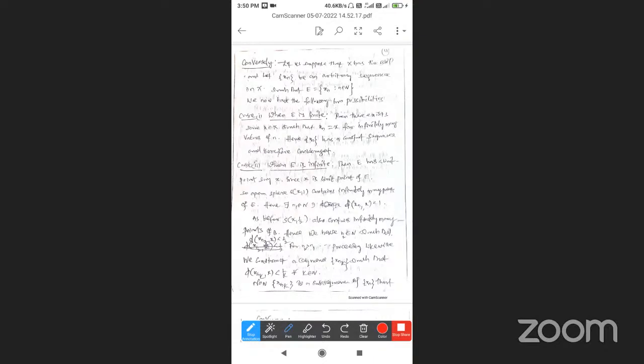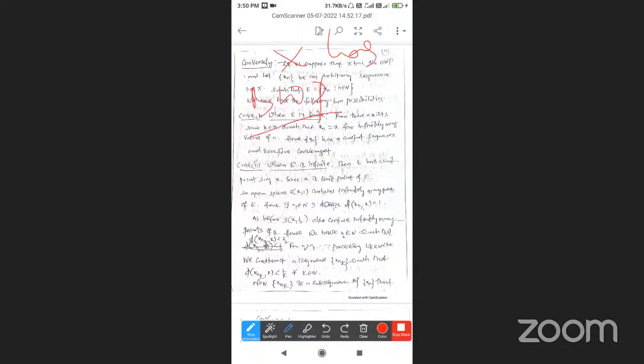So we take the converse. The converse part is, let us suppose that X has the Bolzano-Weierstrass property. Let {xn} be an arbitrary sequence in X.